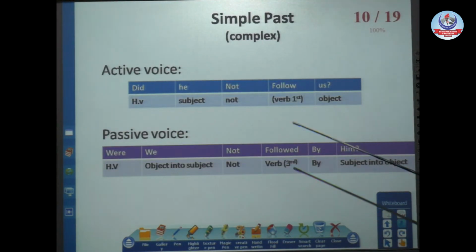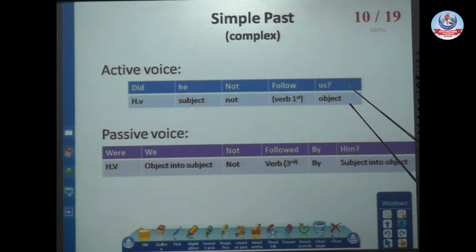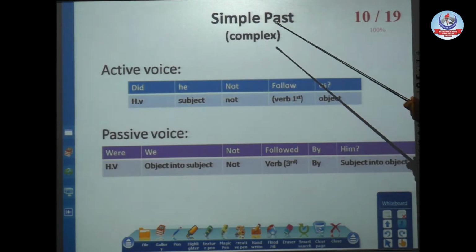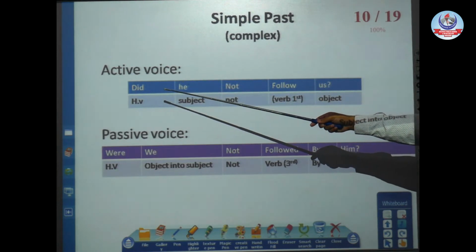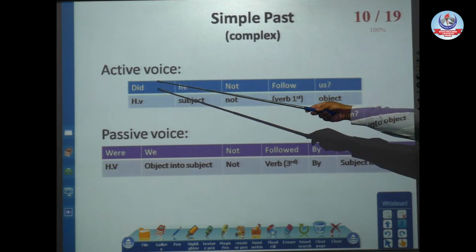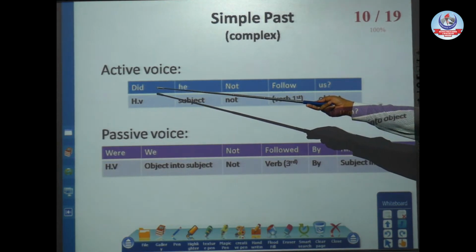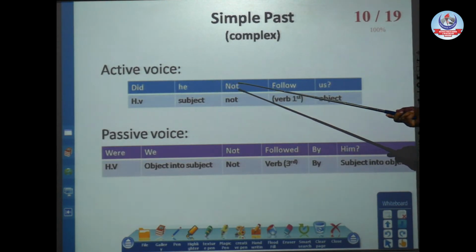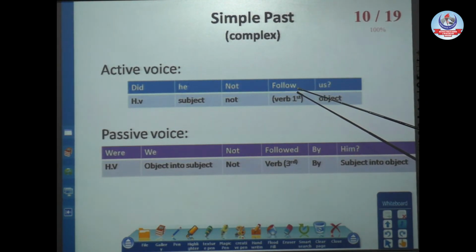Simple past complex. I have already explained that in the sentence in which we are asked about any activity which has not been performed, it is negative or interrogative. In traditional style we used to say interrogative plus negative sentence, which is complex, simple past. First it will be interrogative. For interrogative our helping verb is at the start, as you are saying did, after that our subject he, and then soon after the subject not. Then the first form of the verb according to the rule, and then at the end our object. Did he not follow us?